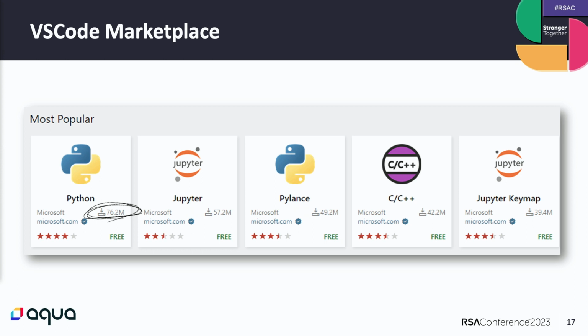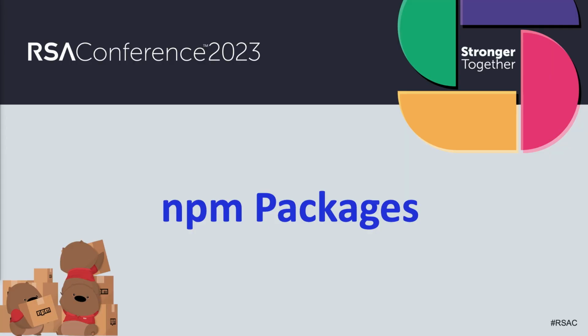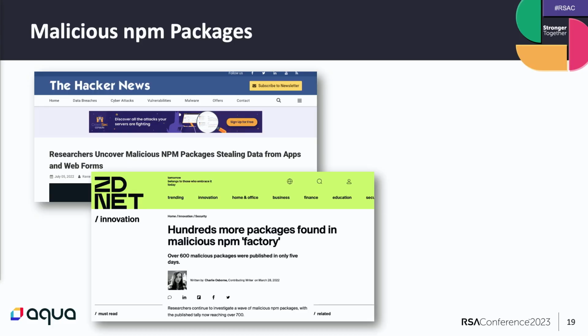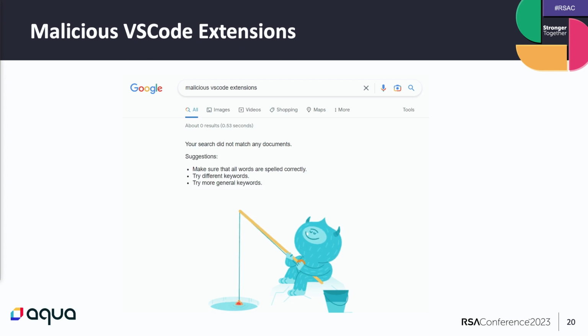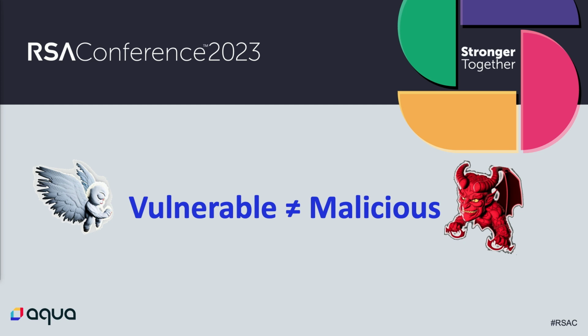Now that you understand that VS Code is very popular and its extensions are very popular, I want to shift our view a bit. When I tell you NPM packages, what are the associations that we are getting? So, of course, this is a security conference, and probably most of us are thinking about malicious NPM packages. And indeed, when you search malicious NPM packages in Google, you get many results about malicious packages stealing credit cards and tokens. And this is a good thing, the publications, not the malicious packages. But what happens if you search for malicious VS Code extensions? The answer is there are hardly any results. There are results about vulnerable extensions. But it's important to state that vulnerable is not malicious, and they are 2 different things.